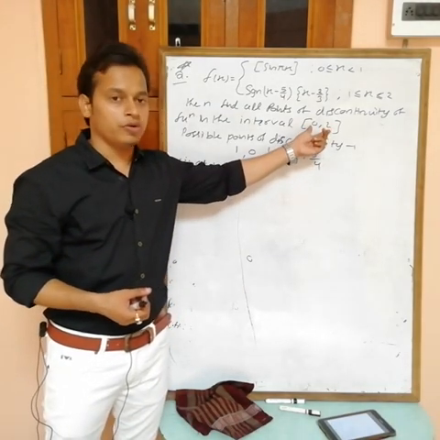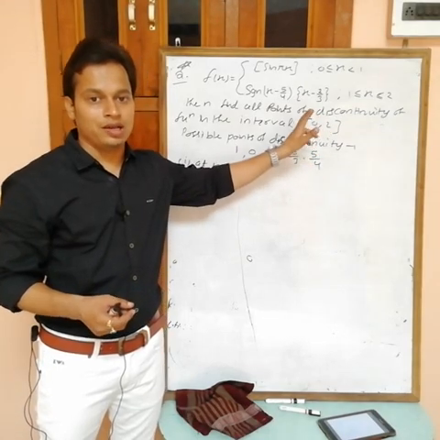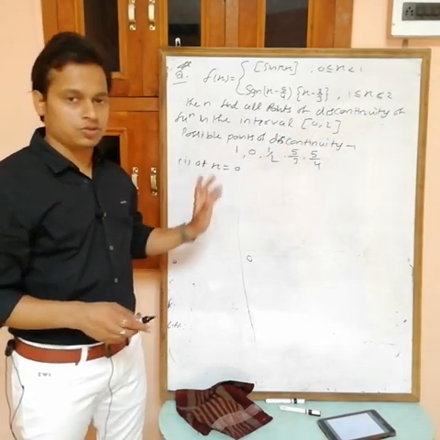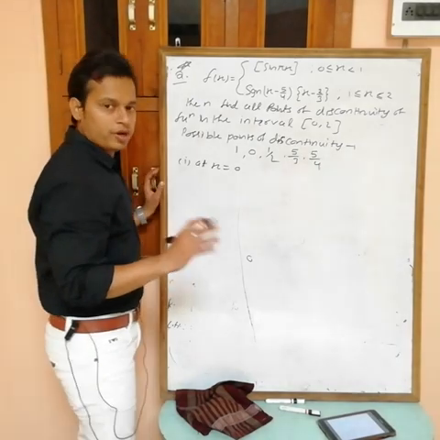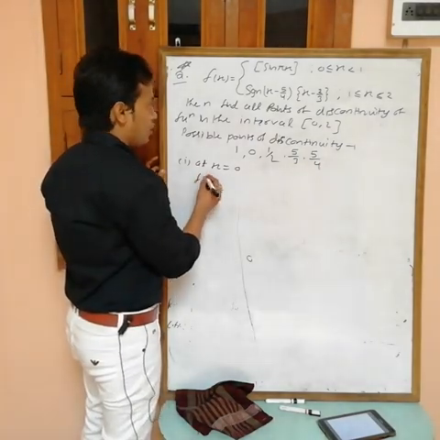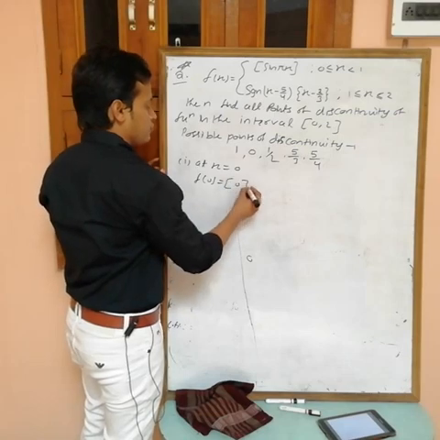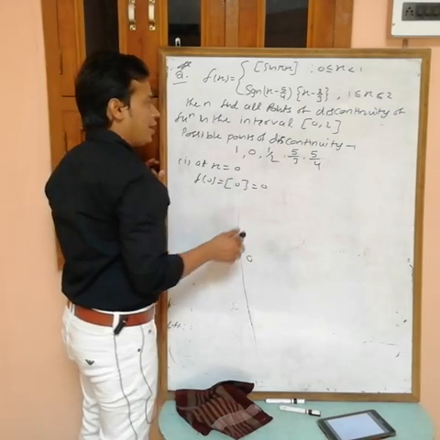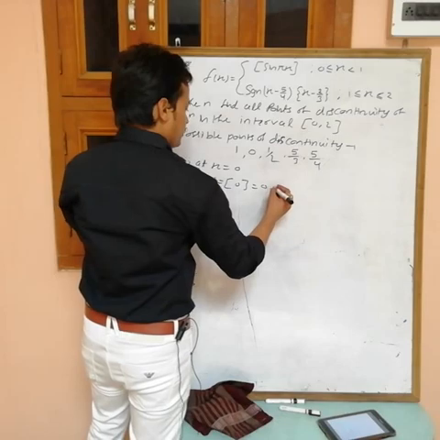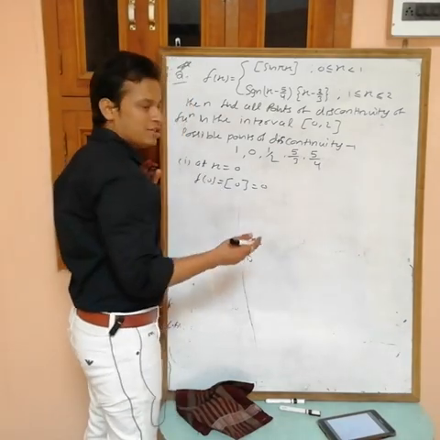That x is not in this interval, so you can't check the LHL at x equals 0. So just find f(0) and the RHL. f(0): if you put x equals 0, the greatest integer of 0 is 0. And the RHL, if you compute it, you will get the same value.